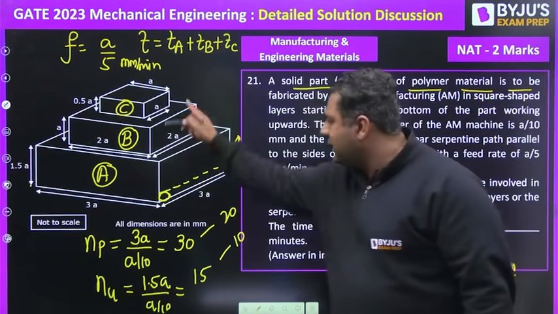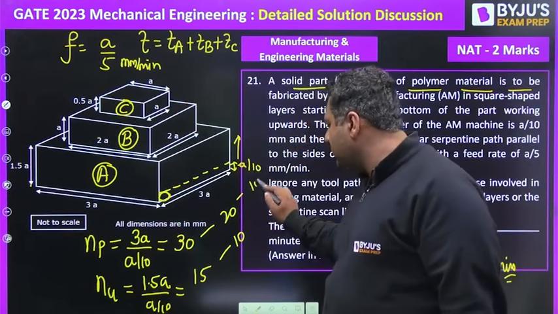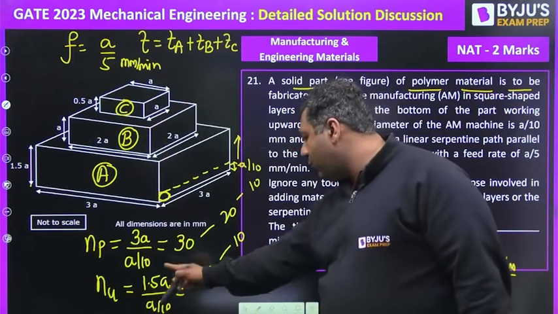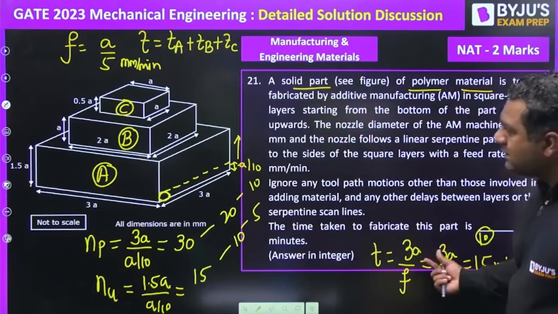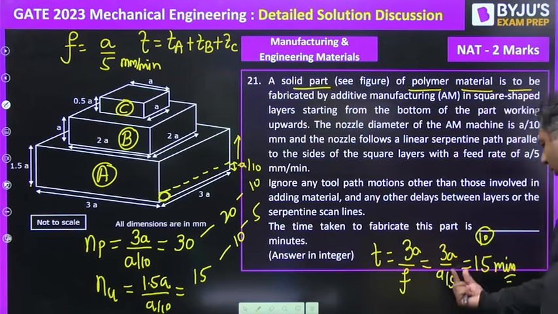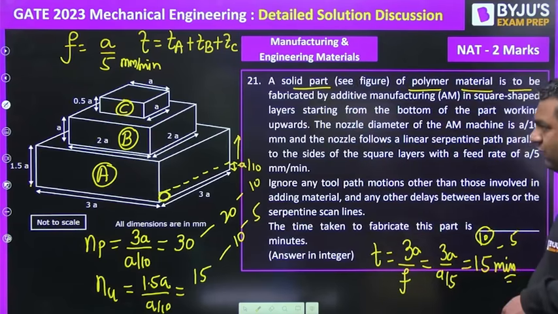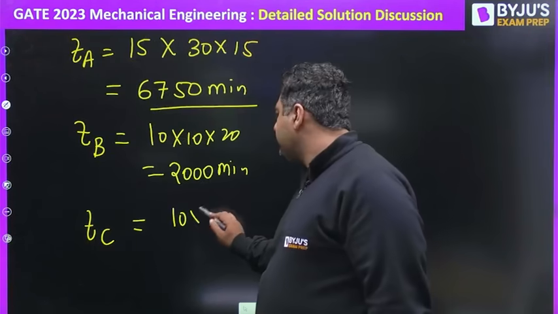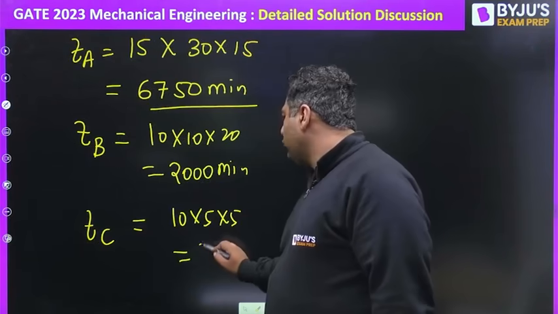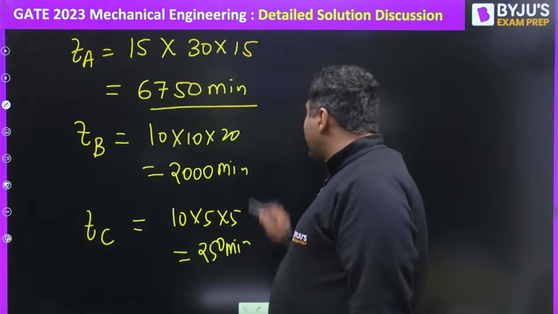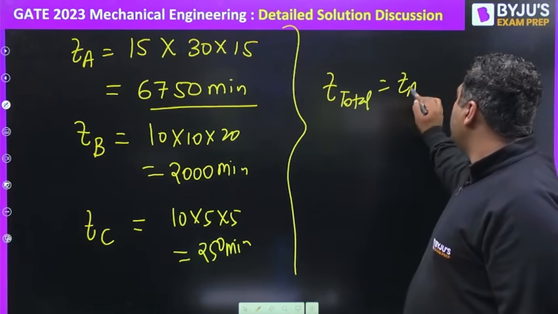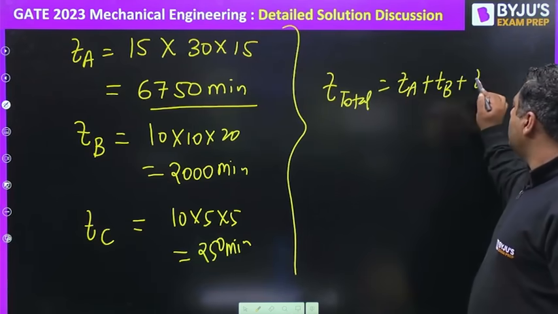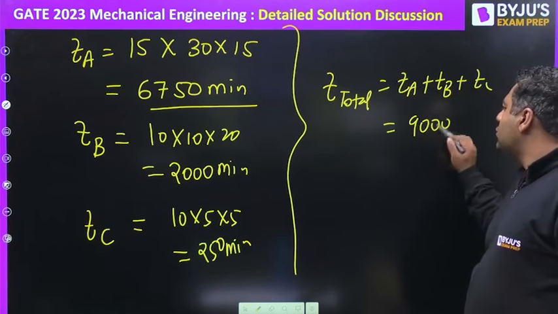For C, this is A, so A by 10 becomes 10. Then this height is 0.5, and 0.5 by A by 10 becomes 5. And A divided by A by 5 becomes 5. So it means 10, 5, 5. The answer will be 250 minutes. When I add all this, the total time, T of A, T of B, T of C, is 9000 minutes.